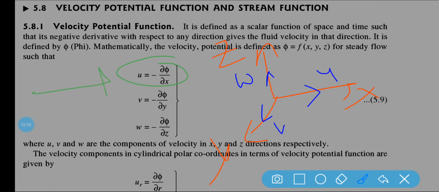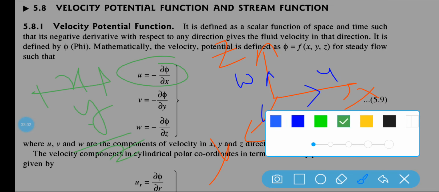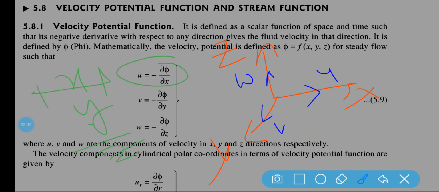So with respect to space, the space may be x, y, or z, and with respect to space and time, such that its negative derivative with respect to any direction, let us consider the x direction we have taken.